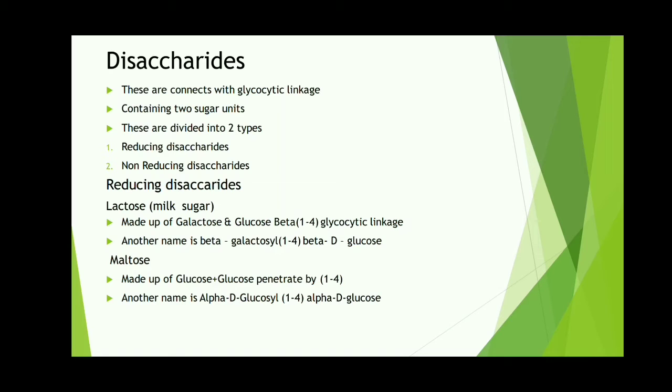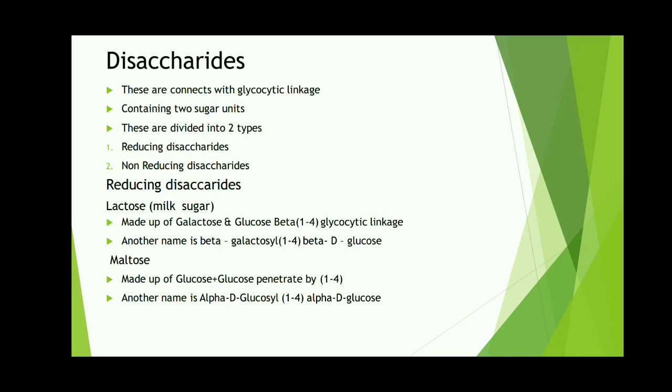Lactose means milk sugar, a product for younger babies. Okay, and lactose is made up of galactose and glucose with beta 1 to 4 glycosidic linkage, and another name for lactose is beta-D-galactosyl 1 to 4 beta-D-glucose. Okay, and maltose. Maltose is found in bread, wheat, sweet potatoes, etc. Okay, so maltose is made up of glucose and glucose connected by 1 to 4 glycosidic linkage. Okay, and another name for maltose is alpha-D-glucosyl 1 to 4 alpha-D-glucose.